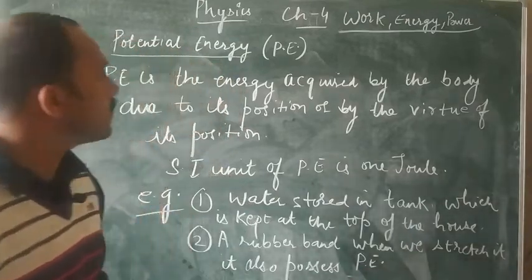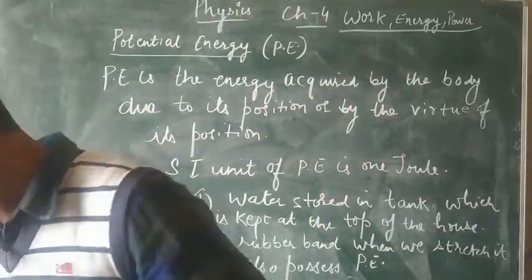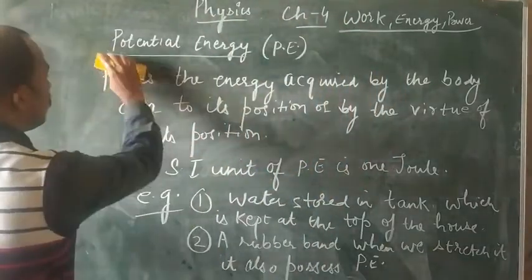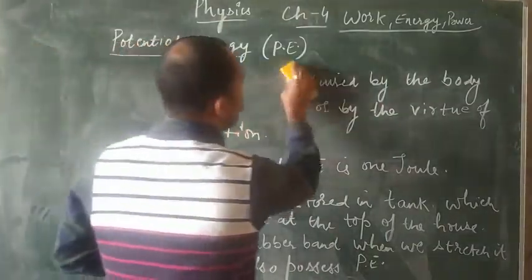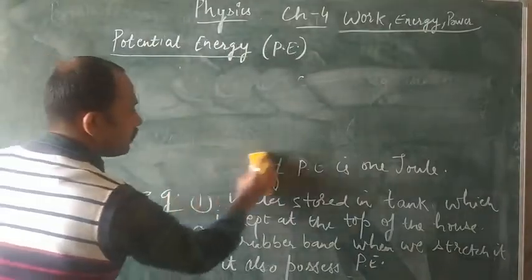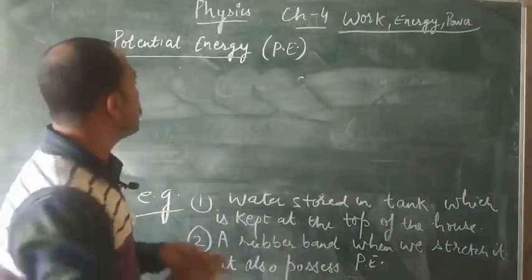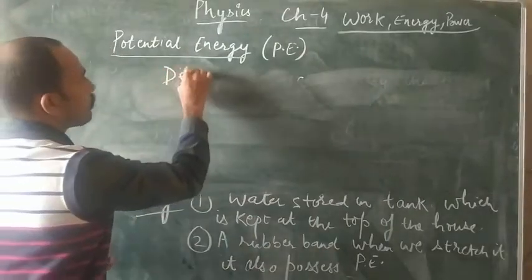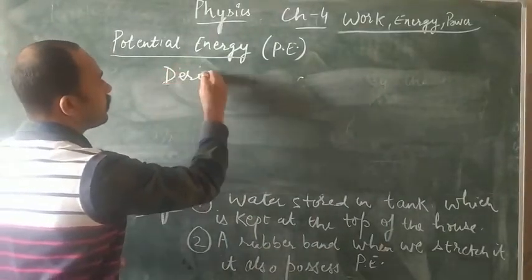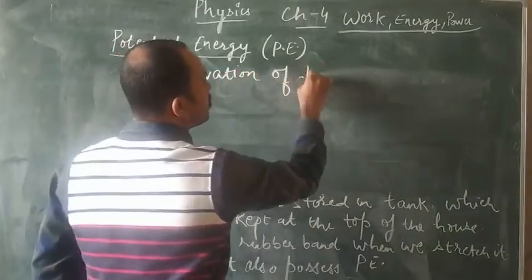Now we will discuss the derivation of potential energy.